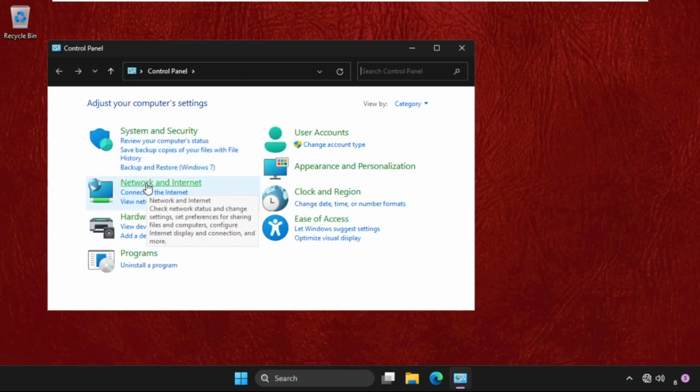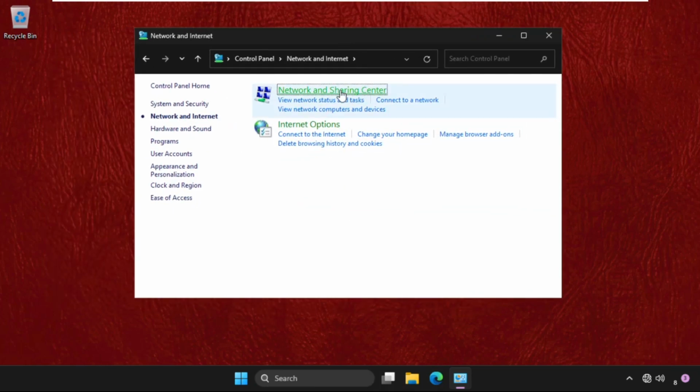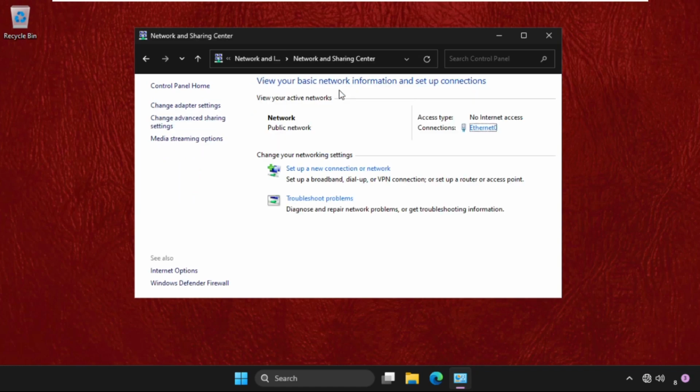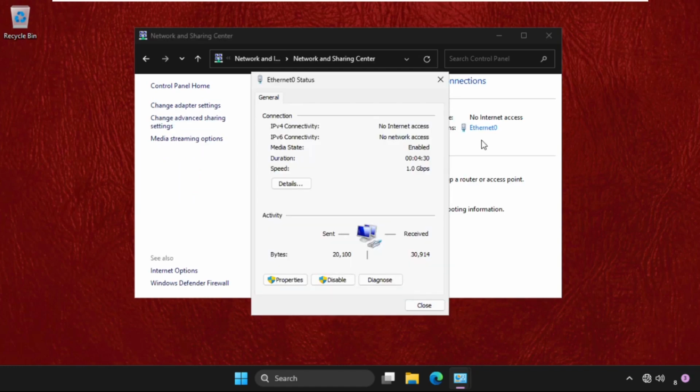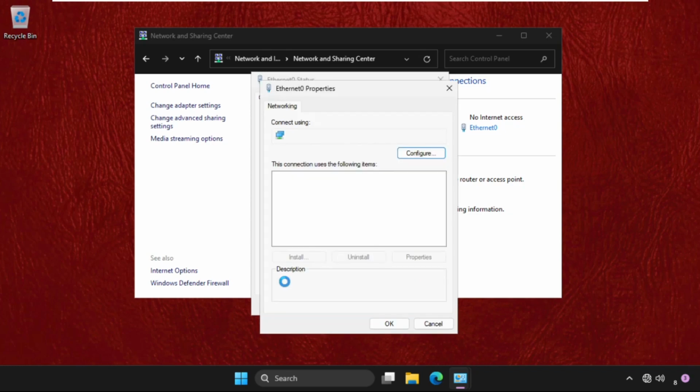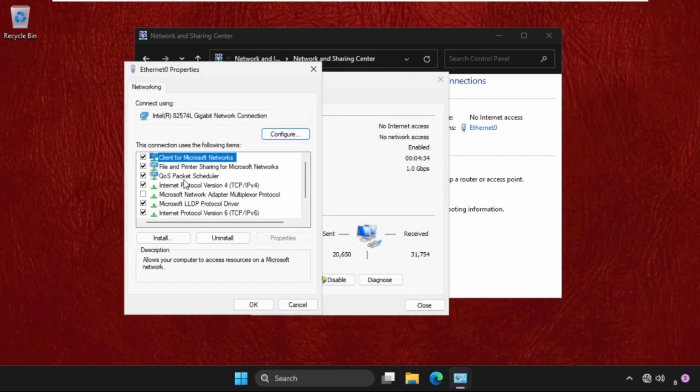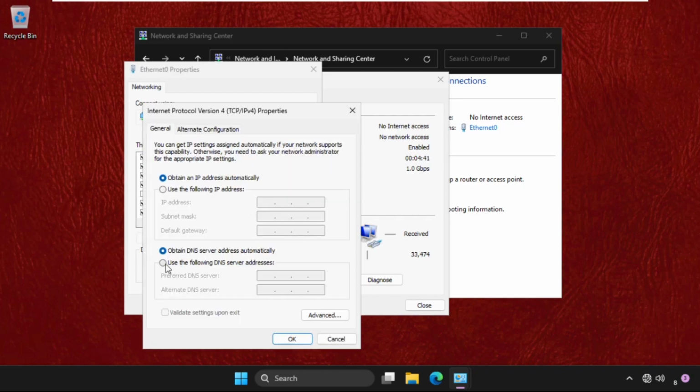open it, click on network and internet, then select network and sharing center and simply click on connection. Now go to properties and we need to select internet protocol version 4, that is IPv4. Select it, open properties and we need to use the following DNS server address: 8.8.8.8.